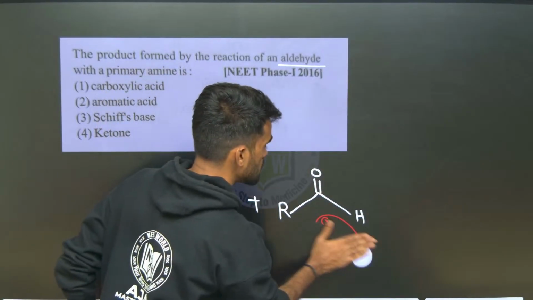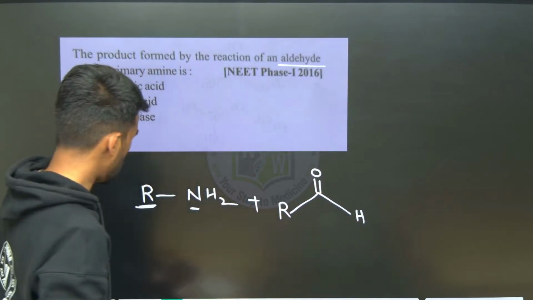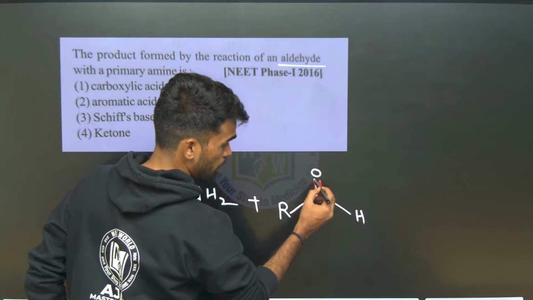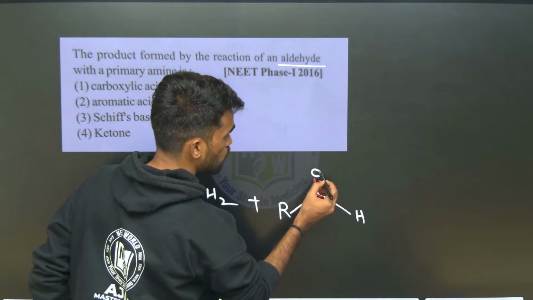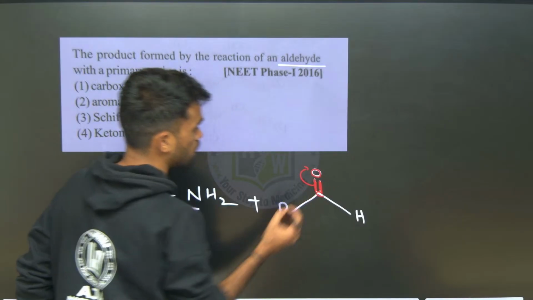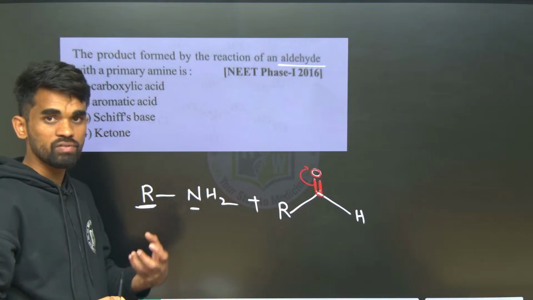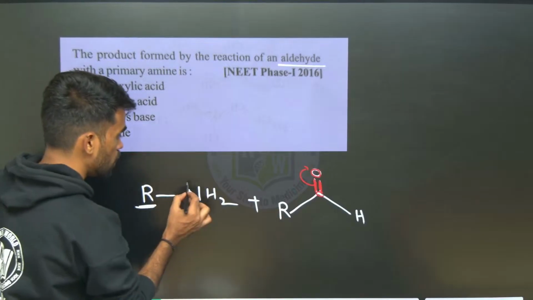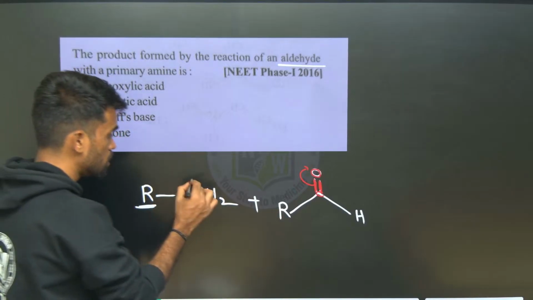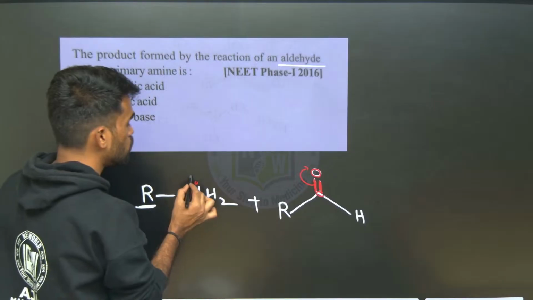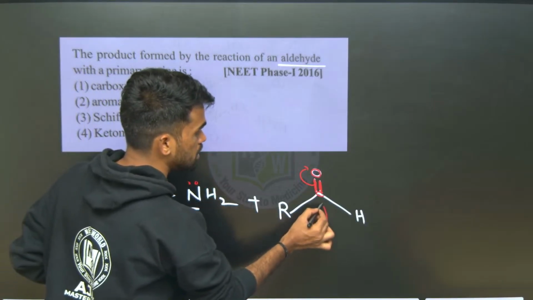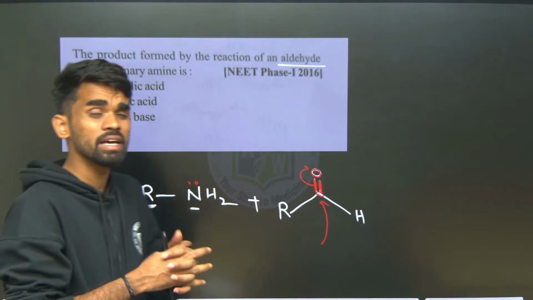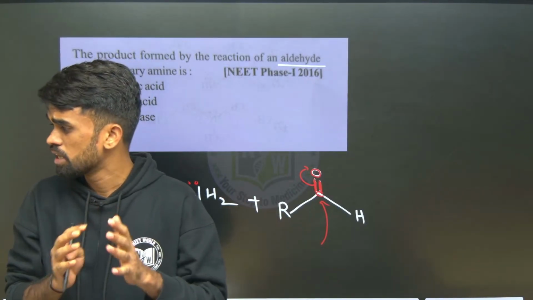Now upon reaction between these two, what happens? Look here, what is the reactive site? The pi bond between carbon and oxygen is polarized towards oxygen, as the electronegativity of oxygen is more, creating electron deficiency on carbon. And this nitrogen has a lone pair of electrons, so it can act as a nucleophile. This nucleophile attacks the electron deficient carbon, therefore we get a nucleophilic addition reaction kind of product.